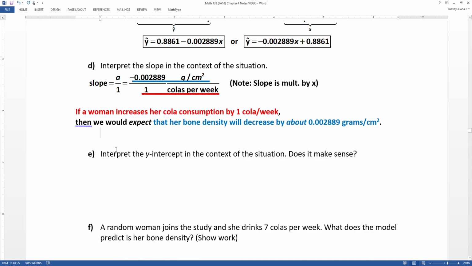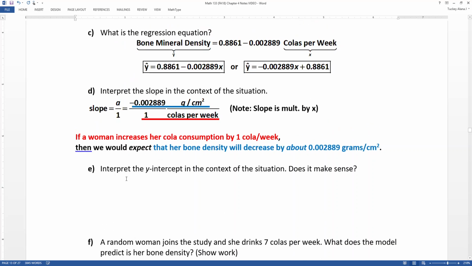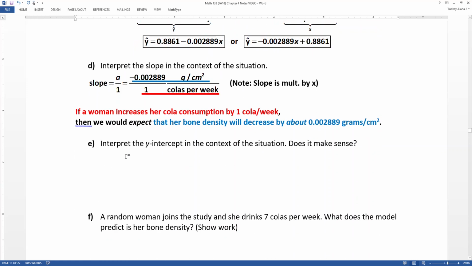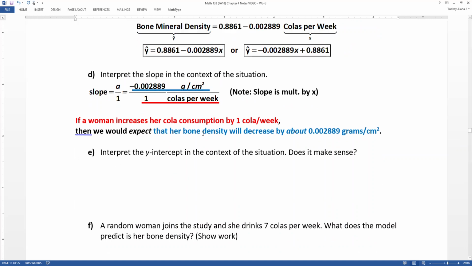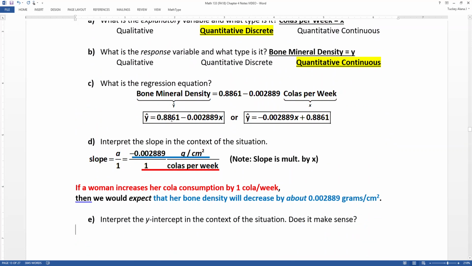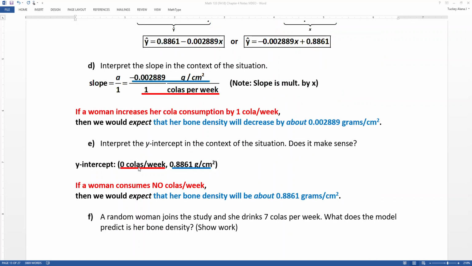Okay, so now what does it mean for the y-intercept? Well, the y-intercept actually does make sense in this context, unlike the life expectancy fertility one we just looked at recently. The y-intercept will be 0.8861. It's that number that's not with the x. And that says that if a woman consumes 0 colas per week, then we would expect that her bone density will be about 0.8861 grams per centimeter squared.